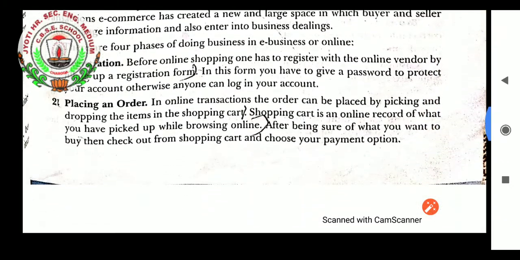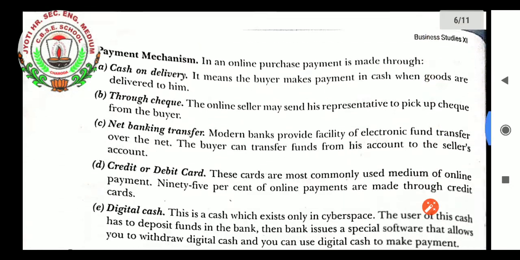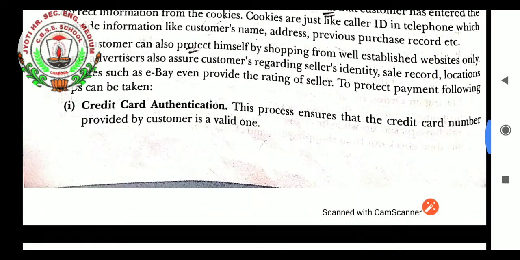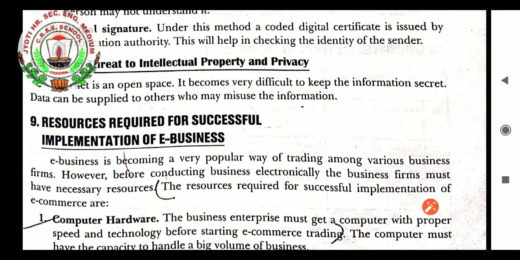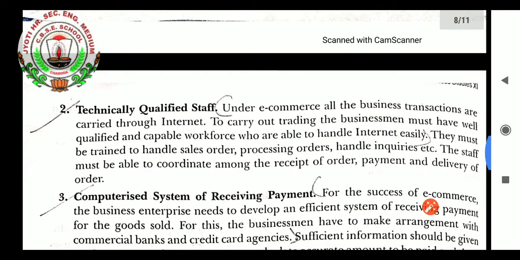BPO, student. BPO means business process outsourcing. Student, what is BPO doing? It is an organization or institution, you can say. The trade started from foreign countries. BPO means business process outsourcing.